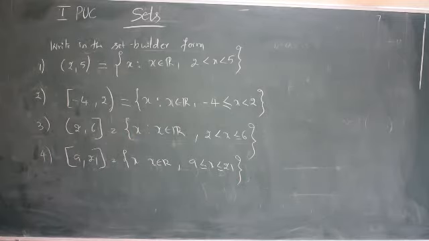So I'll give the same kind of problems as homework. You complete them yourself.